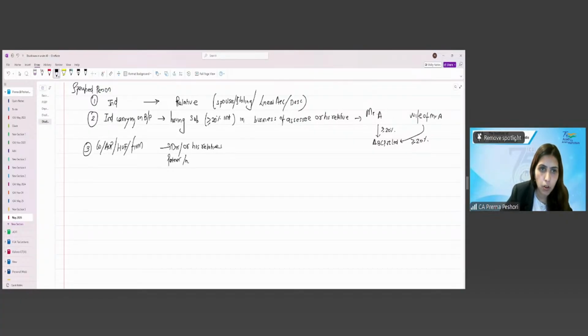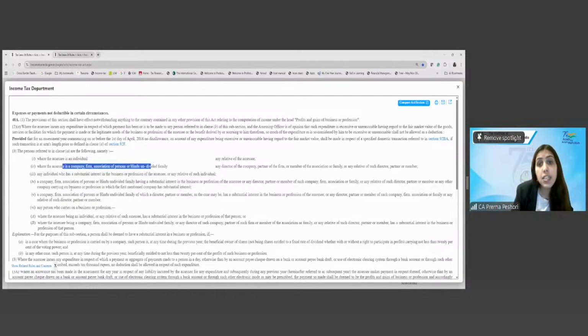Or member or their relatives. Next is a company, firm, AOP having a substantial interest in the business of assessee.